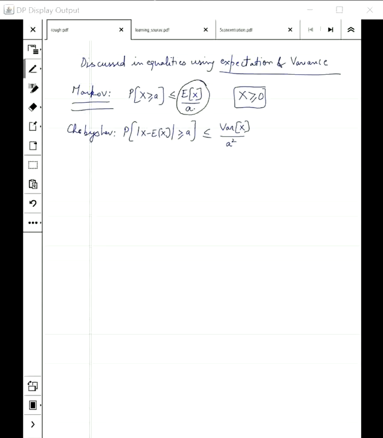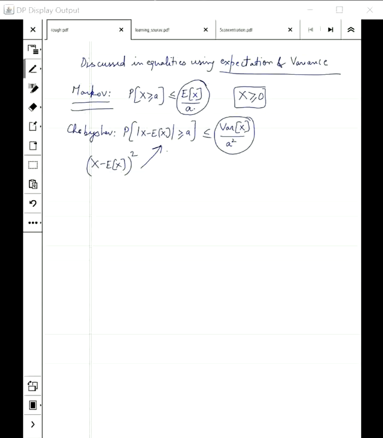We modified it slightly, applied Markov's inequality to a new random variable and got Chebyshev's inequality, which said that the random variable cannot be too far away from the expectation, or the probability that the random variable is away from the expectation is bounded by the variance of the random variable. So there are multiple ways to think about Chebyshev's inequality.